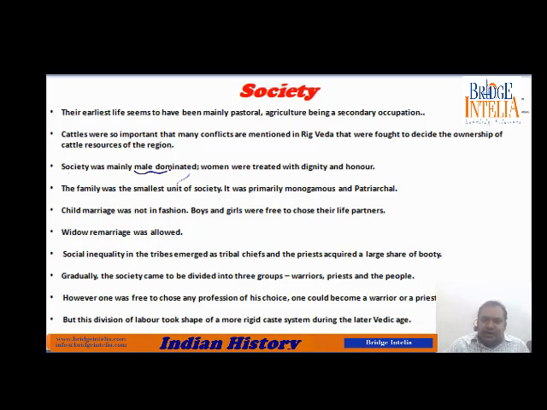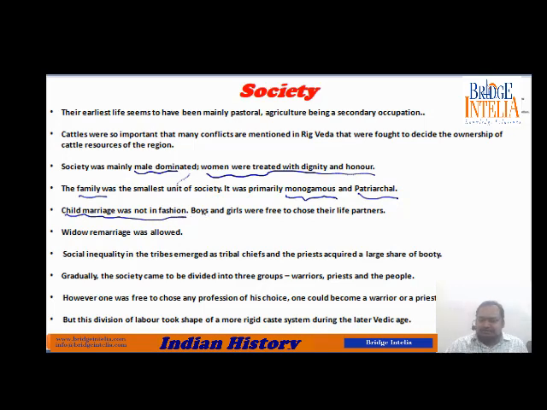Now, society was mainly male dominated, but though the society was male dominated, women were treated with dignity. Equal status was given in the earlier years. The family was the smallest unit of society. It was primarily monogamous and patriarchal. That means one person, one wife. Monogamous. You could have only one life partner in the initial days, and it was patriarchal. That means the family used to have a male head.